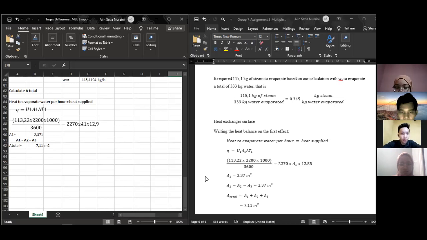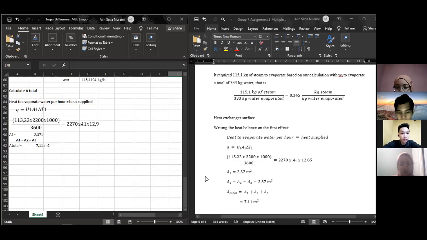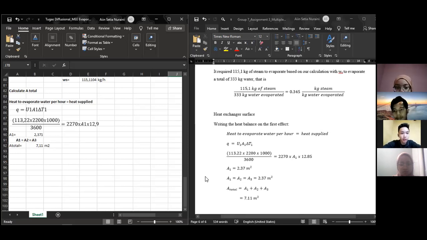So we get A1 is equal to 2.37 square meters, and because the design is the same, A1 is equal to A2 is equal to A3, which is 2.37 square meters. So A total is equal to A1 plus A2 plus A3, which is 7.11 square meters.